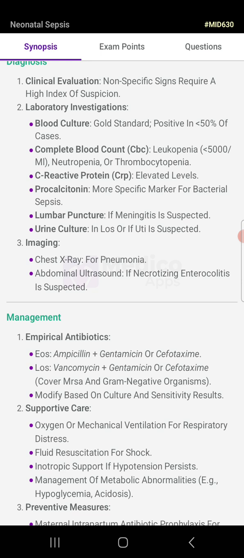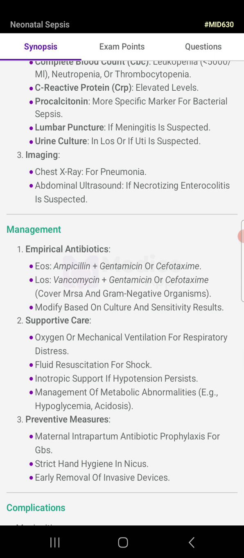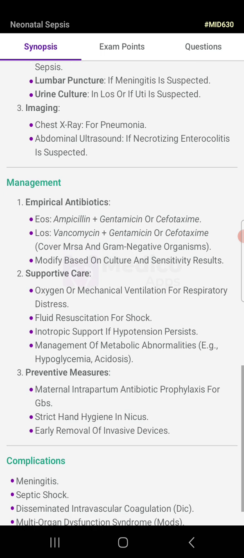Lumbar puncture, if meningitis is suspected. Urine culture, if late onset sepsis or if UTI is suspected. For imaging, chest X-ray for pneumonia. Abdominal ultrasound if necrotizing enterocolitis is suspected.